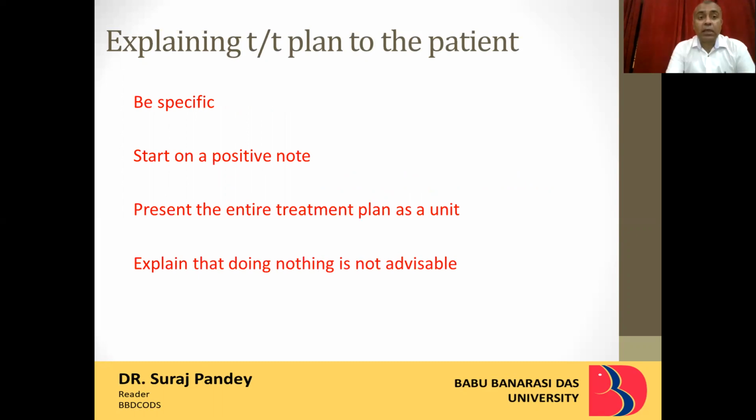Now, the next topic: how do we explain the treatment plan to the patient? What are the key points which need to be considered to explain the plan to the patient? First point, be specific. Key points are to be mentioned to the patient. Don't be vague. Second, start on a positive note. Don't start with the teeth which you want to get extracted. Start with the tooth which you can save. Then present the entire treatment plan as a unit.